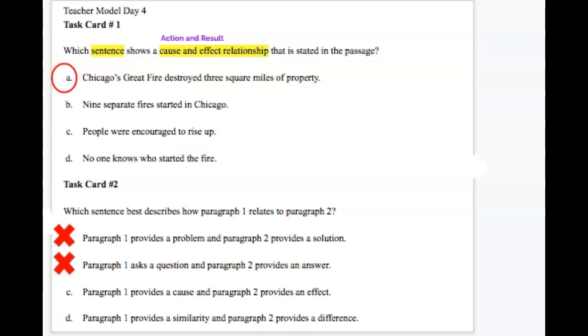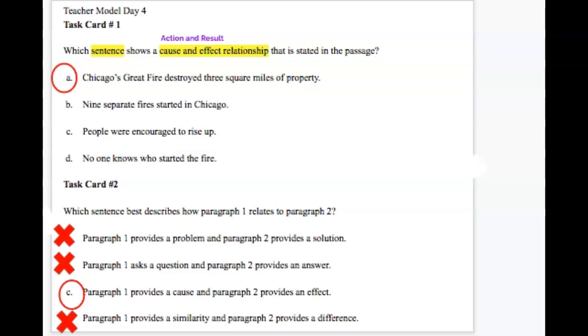C, paragraph 1 provides a cause and paragraph 2 provides an effect. That is a good option because we already said paragraph 1 told us because earthquakes happen, and paragraph 2, here are our effects, causes damage. D, paragraph 1 provides a similarity and paragraph 2 provides a difference. It wasn't talking about 2 separate things, so it can't give us a similarity and a difference. It was just talking about earthquakes. It wasn't comparing 2 things. That would be compare and contrast. So our best option is C.